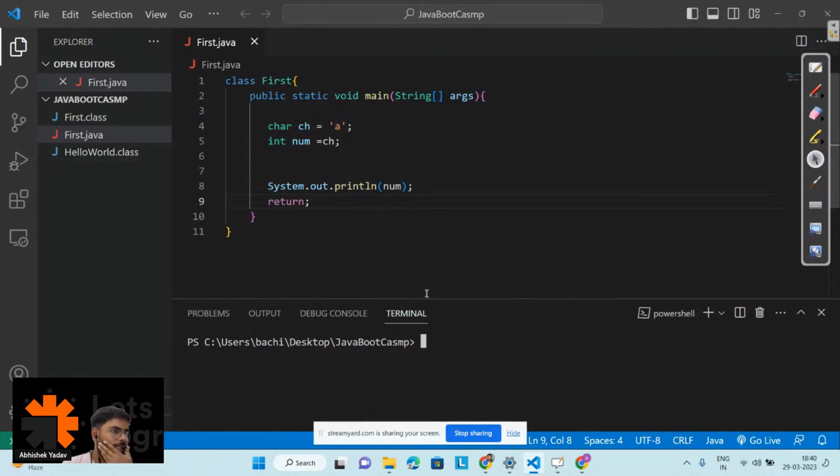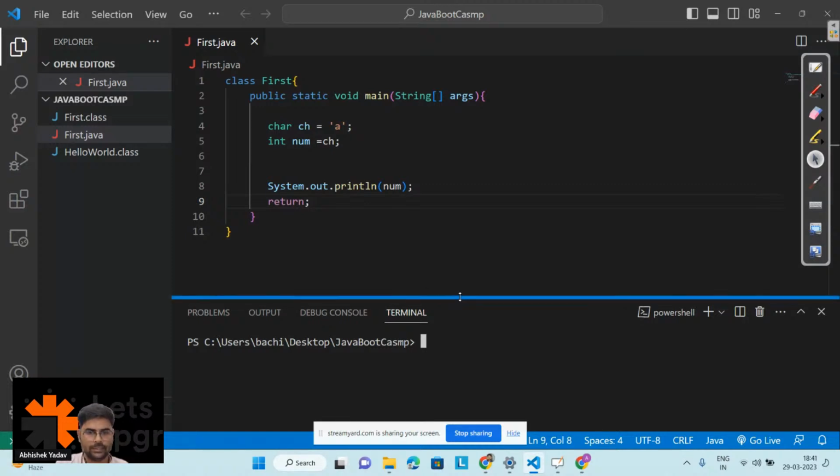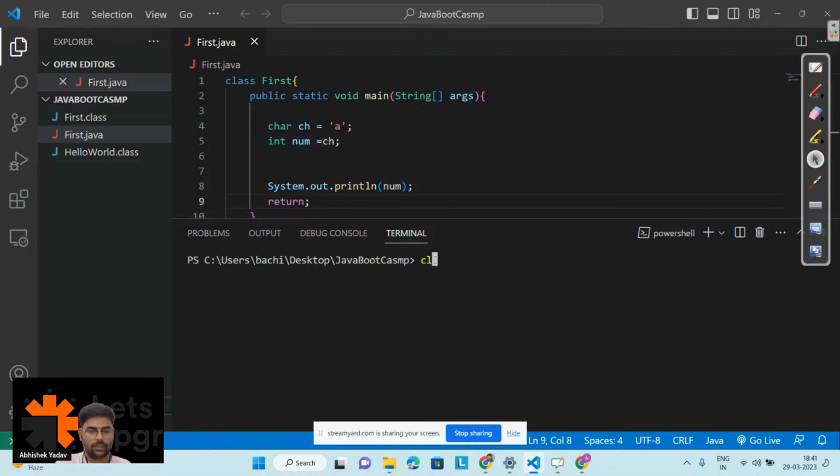So I'm getting answers: the result is 12, an error. Those who are saying error, why are we getting an error? Anyone? ASCII code of 'a'. So let's try to execute this code and see what output I will get here.